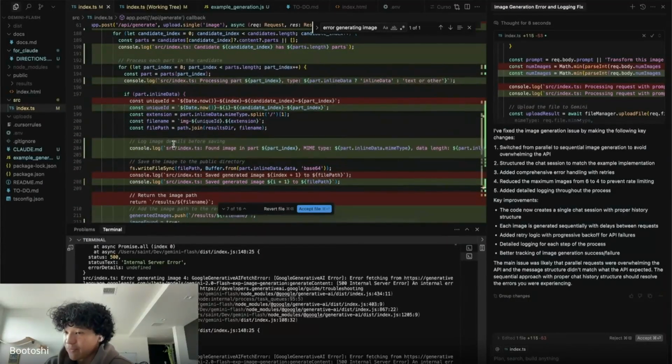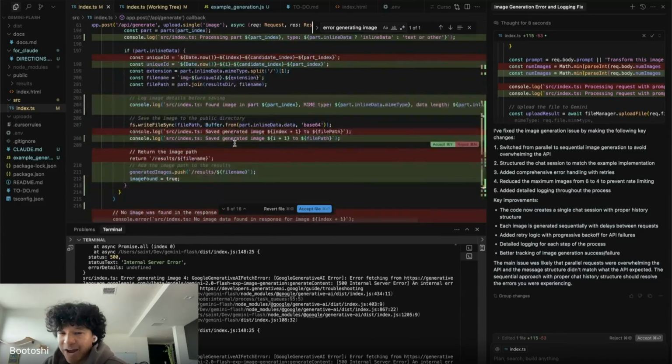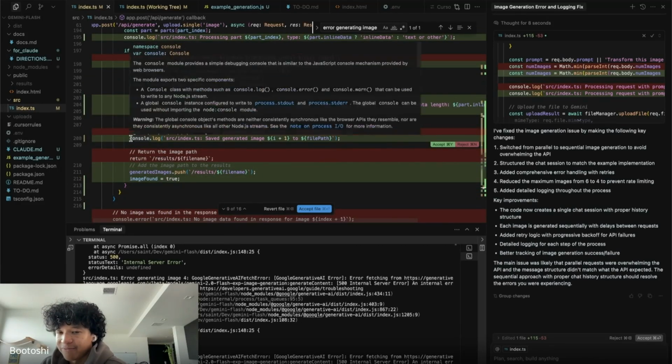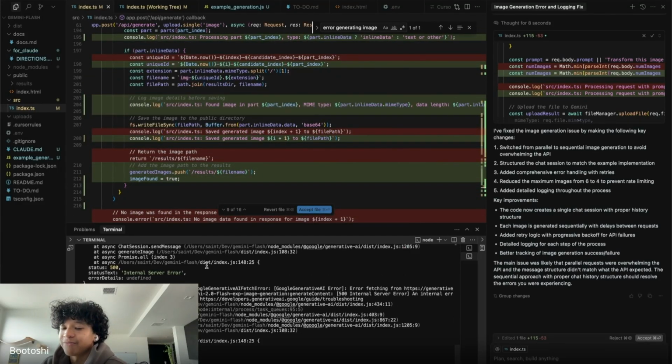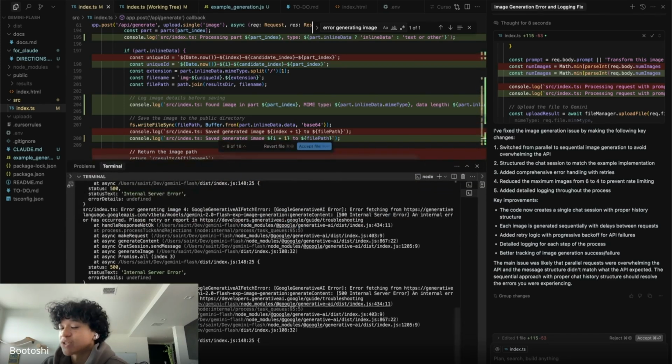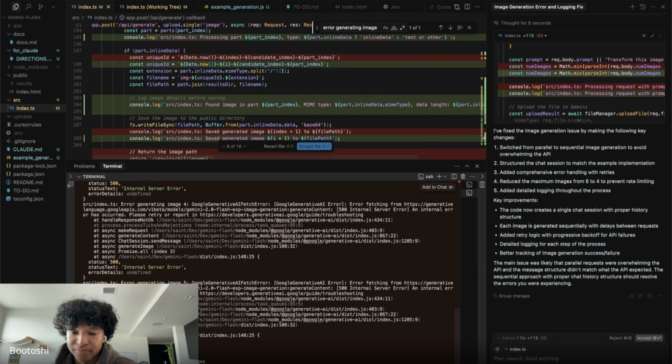And this is important because context is everything. The more advanced console logs I have, the more detailed an explanation of what's going on in the code base, the more information I can give to the AI system, and the more likely they are to solve my issue.